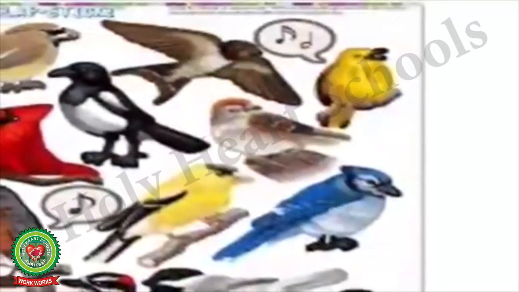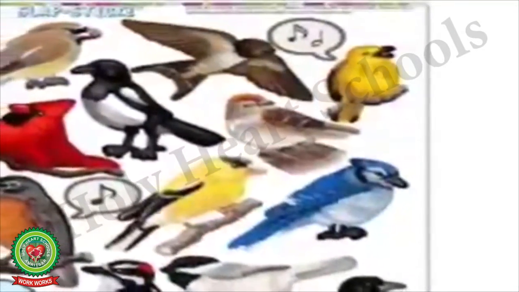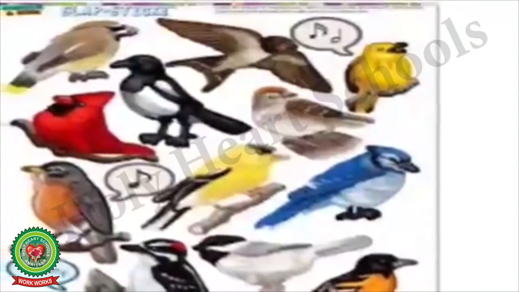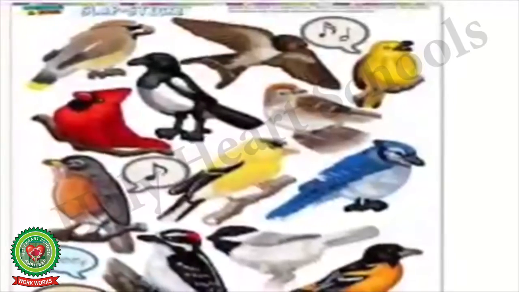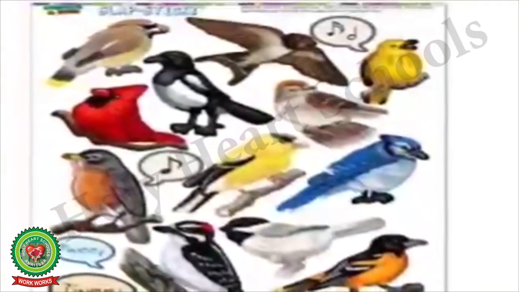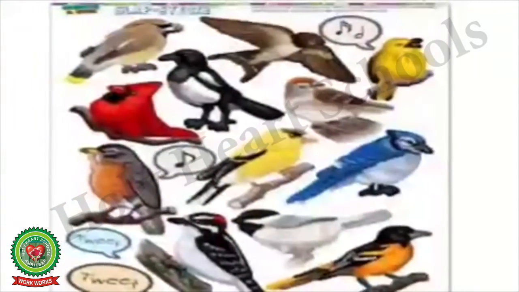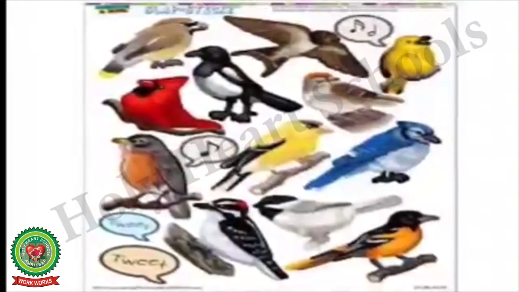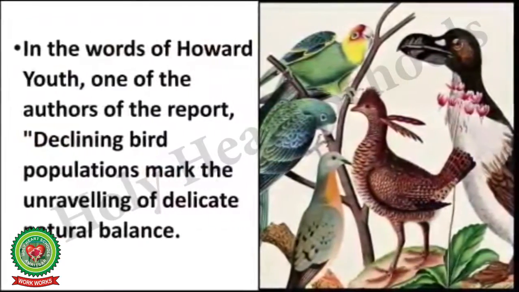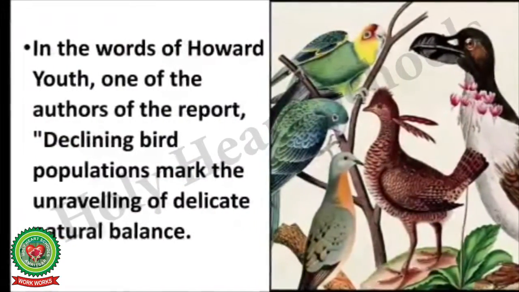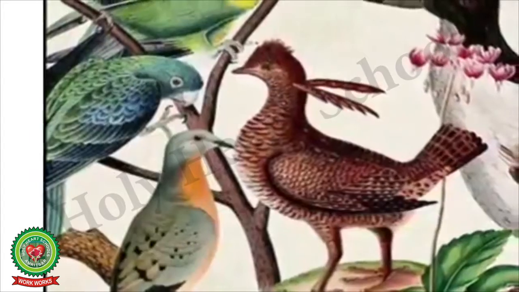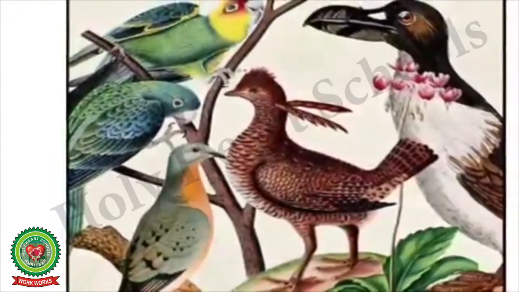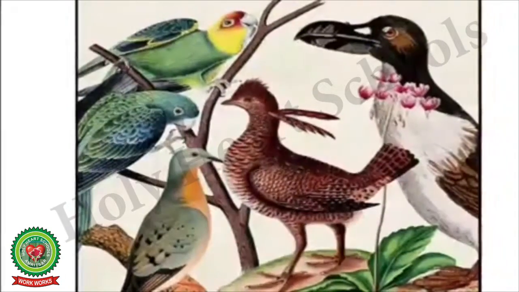According to the report, Winged Messengers, the decline of birds, pressure from a human population of more than 6.2 billion has put about 12% of the world's 9,800 bird species at risk of extinction. In the words of Howard Hughes, one of the authors of the report, declining bird populations mark the unraveling of delicate natural balance.